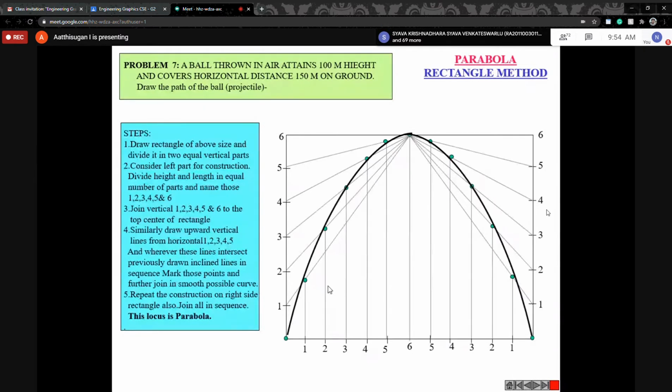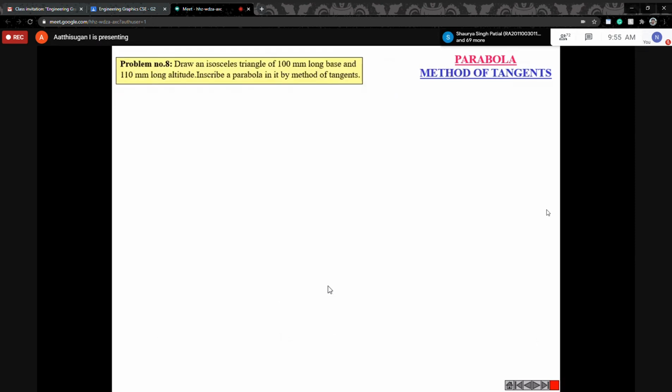So now we discussed 3 methods. In ellipse we discussed 2 methods: the oblong rectangle method and the concentric circle method. Then for the parabola we discussed the rectangle method. So one more method is the tangent method, the parabola using the tangent method.